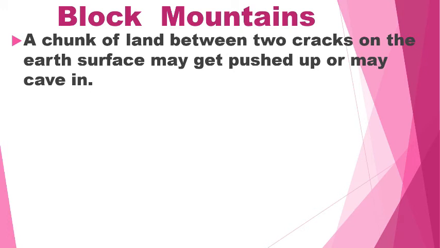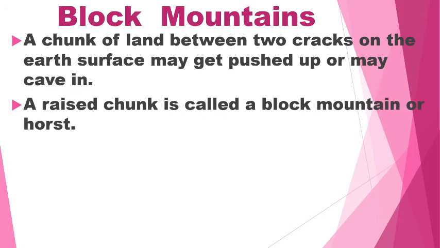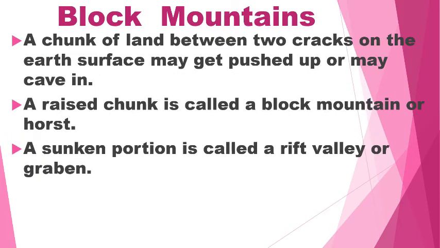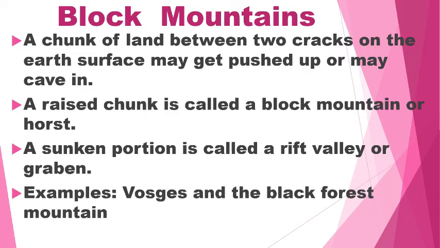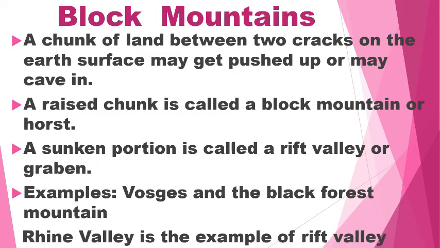Block mountains. The chunk of land between two cracks on the Earth's surface may get pushed up or may cave in. A raised chunk is called a block mountain or horst. A shrunken portion is called a rift valley or graben. Examples are the Vosges and the Black Forest Mountains. The Rhine Valley is an example of a rift valley.